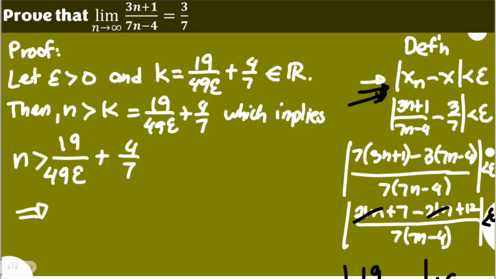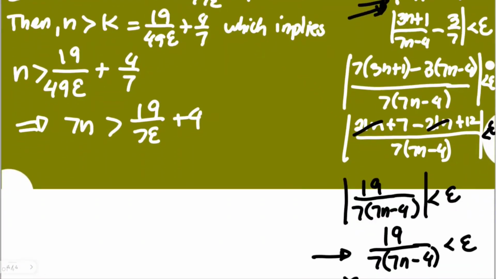What we could do is multiply both sides by 7. So you have 7n still greater than 19 over 7 epsilon plus 4, as we multiply both sides by 7. Now let's subtract both sides by 4. So you will have here 7n minus 4 is still greater than 19 over 7 epsilon.